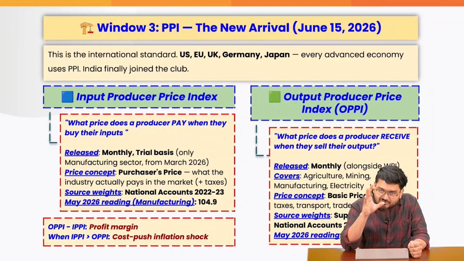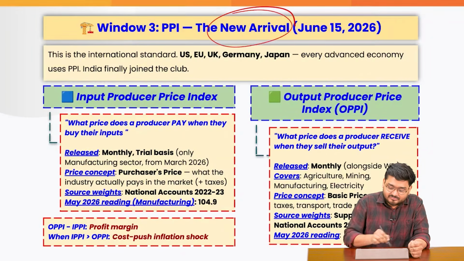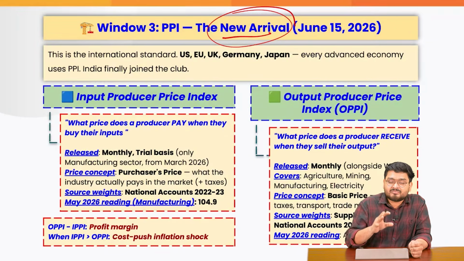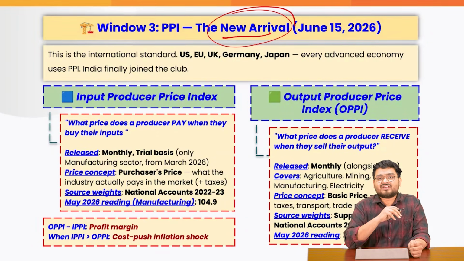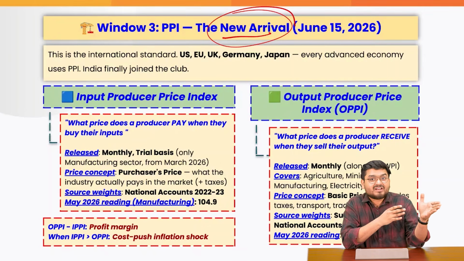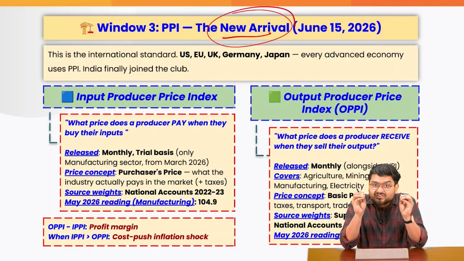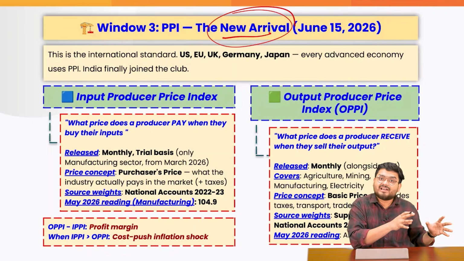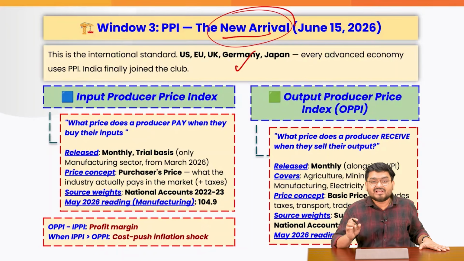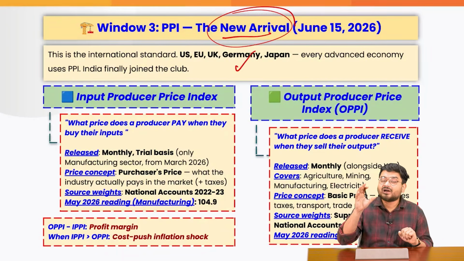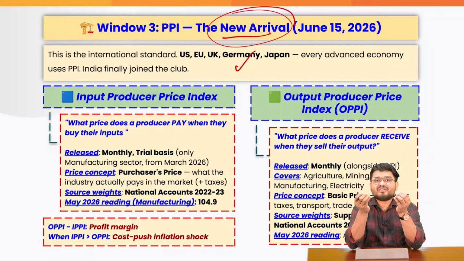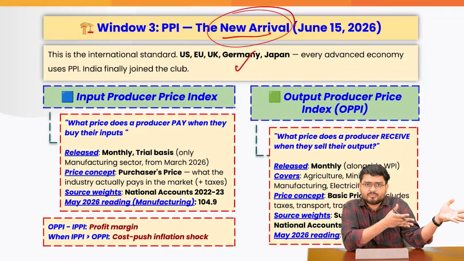So finally, let us look into the new arrival, also looking into the new changes within it. So the new arrival here is the Producer Price Index. Producer Price Index is actually one of the most important tools that most of the major economists and the policymakers were asking for in India for the past several decades, because mainly the advanced countries like the US, Germany, Japan, even China use PPI for measurement of inflation at the producer's level. Now, let us understand firstly why we need the PPI when we have the WPI itself.